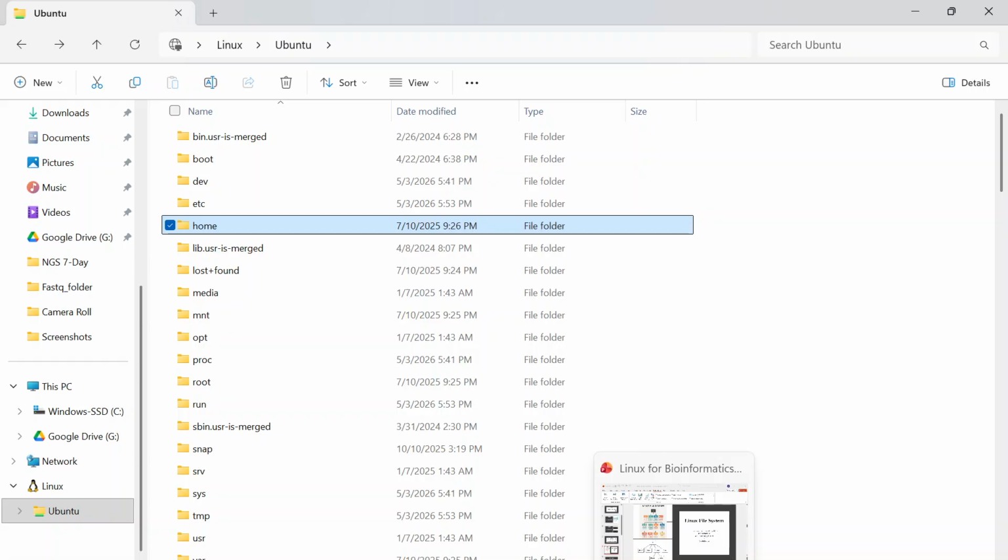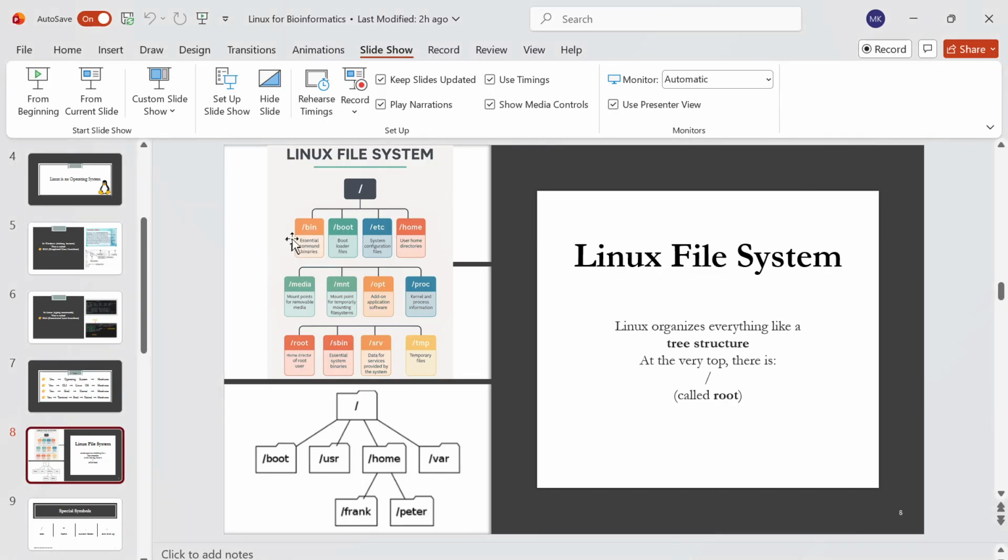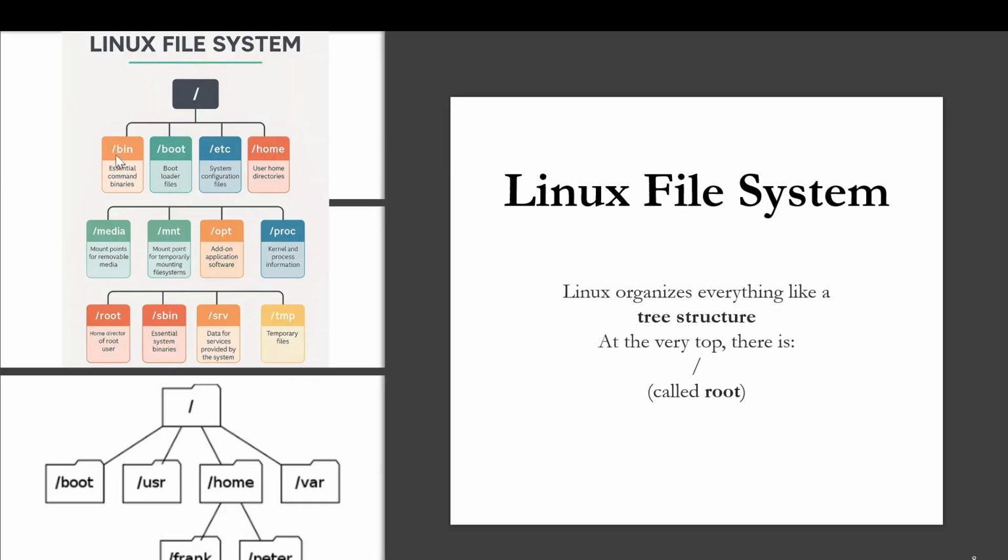Okay, so here you can see we have other directories as well. We have this bin directory, we have this boot directory, we have this etc directory. In the same way, these directories have different things. For example, the etc directory contains the system settings. The bin directory contains the important commands. So these directories have different work. Okay, so in Linux, we will work in the home directory.